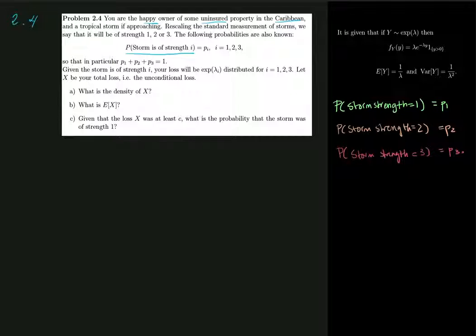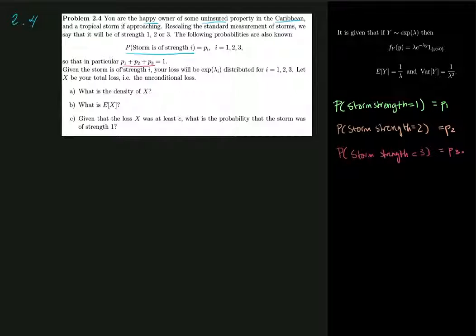In particular, if you add up these three probabilities, p1, p2, p3, they will equal 1 altogether. So the storm will have either strength 1 or 2 or 3, and there are no other possibilities.